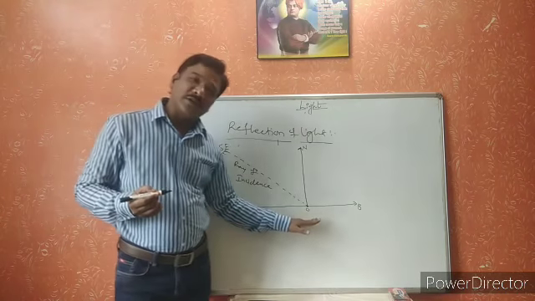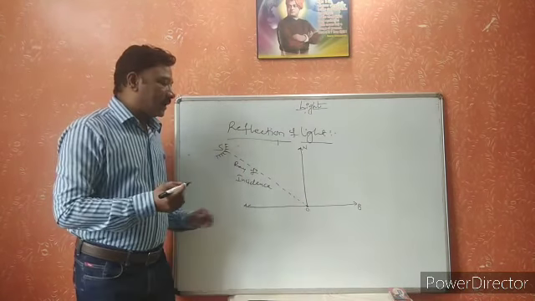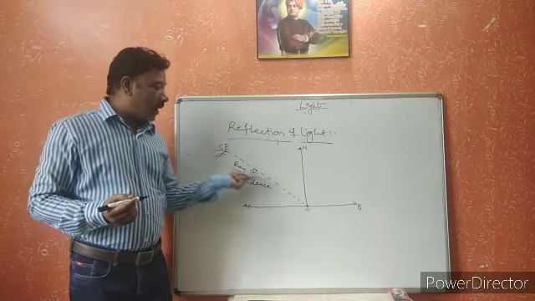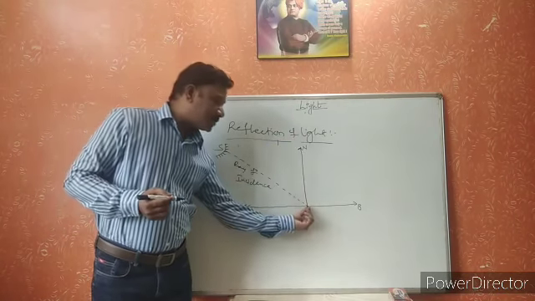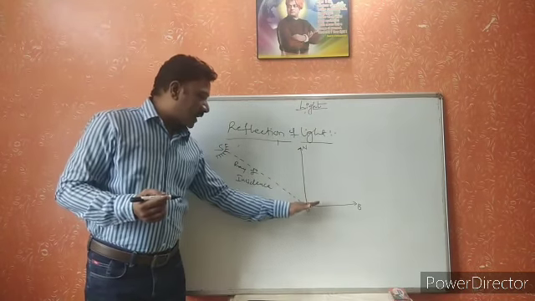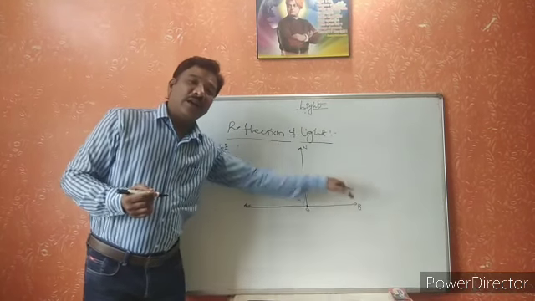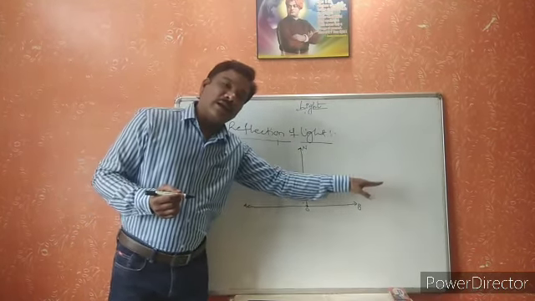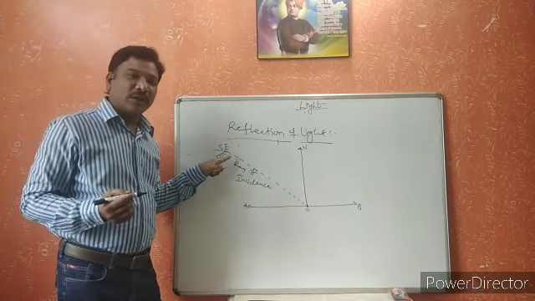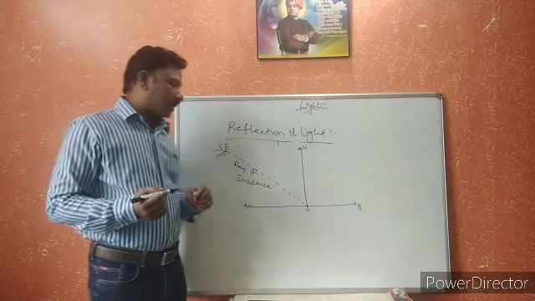Here we are taking a smooth surface. When the light is incident on a smooth surface, immediately it bounces back, reflects back. So after bouncing back from this point O, in which direction will it travel? Either in this direction, or this direction, or this direction. The reflected light ray, the bounced back light ray, how will it travel? Or will it travel in the same path in which it arrived? Now let us try to find that out.